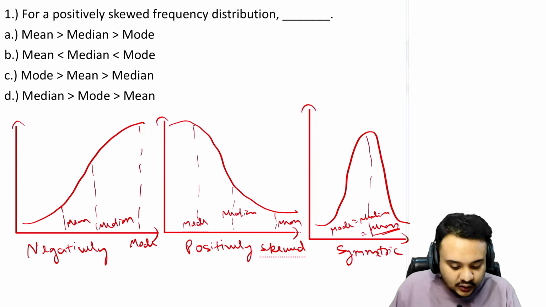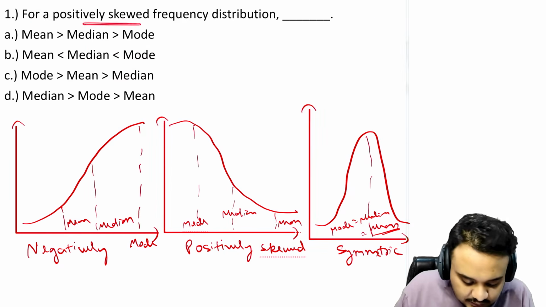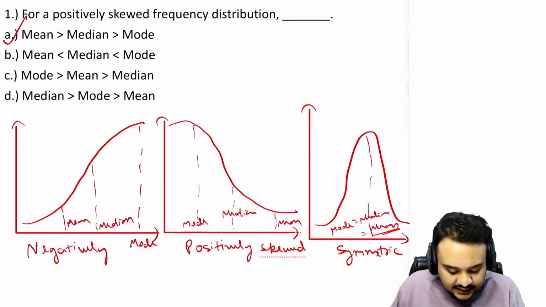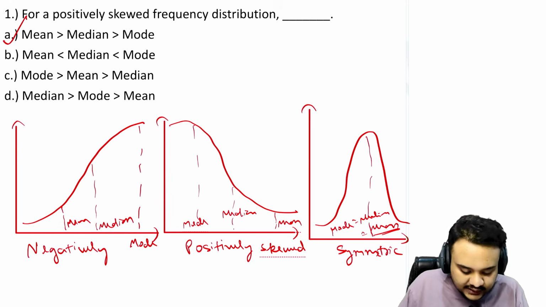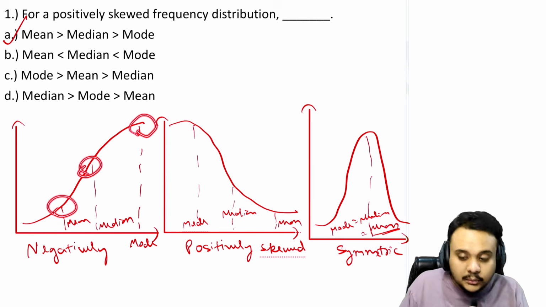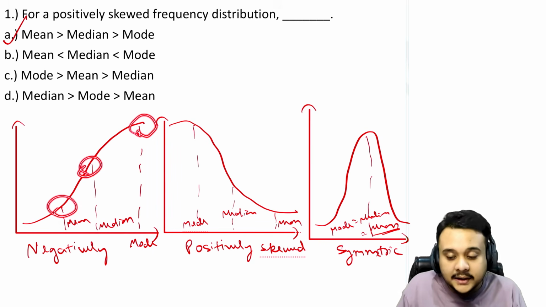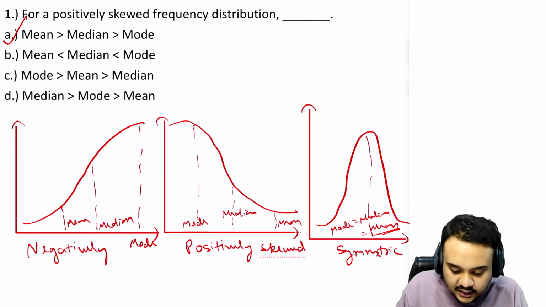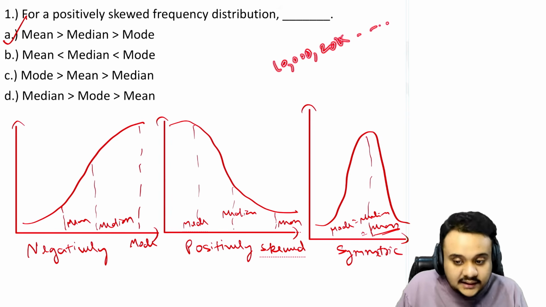out. So obviously, as we have already seen, it is a positively skewed distribution, so the answer is going to be A. Similarly, in the negatively skewed one, you can see mean is the lowest, then median, then mode, for the exact same reason, right? So if you say that there are values like 10,000, then we have 20k and so on, this is a distribution, then we have a value like 1.